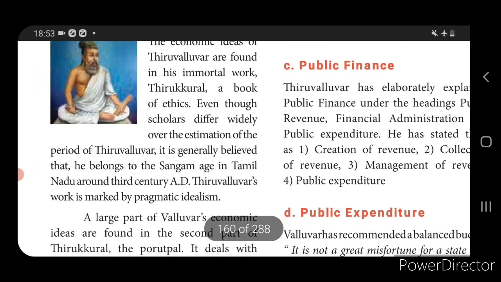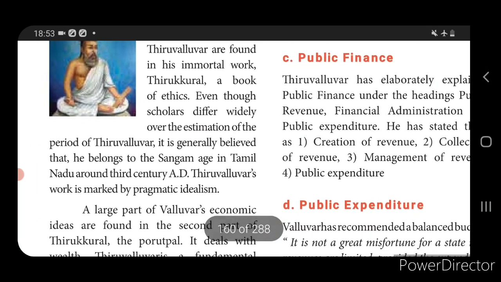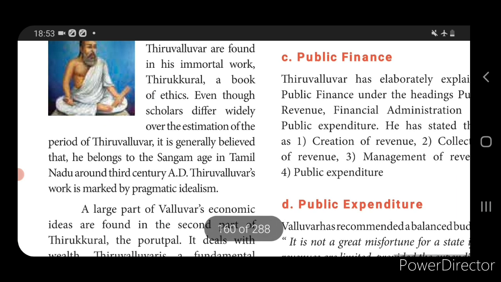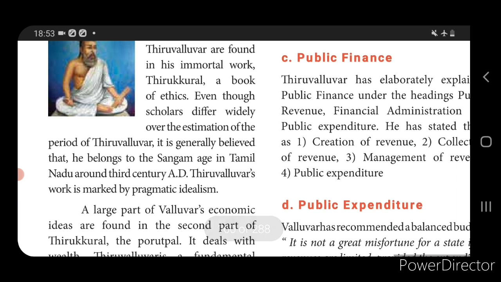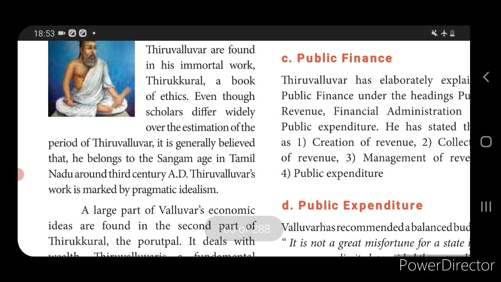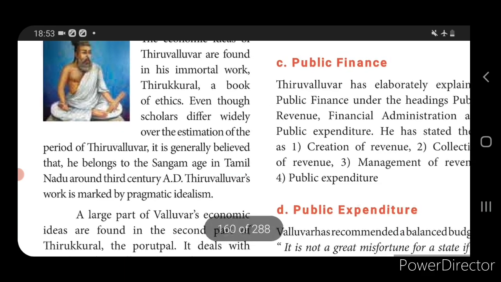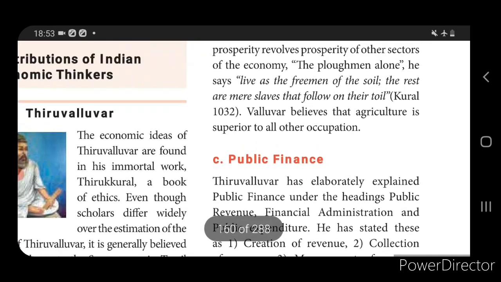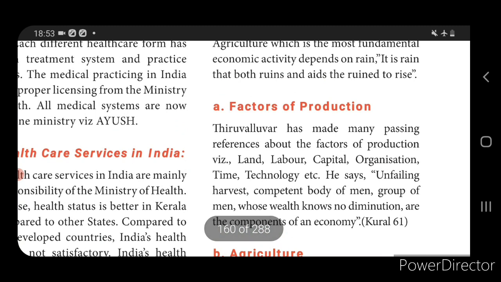Even though scholars differ widely over the estimation period of Thiruvalluvar, it is generally believed that he belonged to the Sangam age in Tamil Nadu around the 3rd century AD. Thiruvalluvar's work is marked by a pragmatic idealism. So he has explained so many things about economics. Now let us see the first thing, the factors of production.